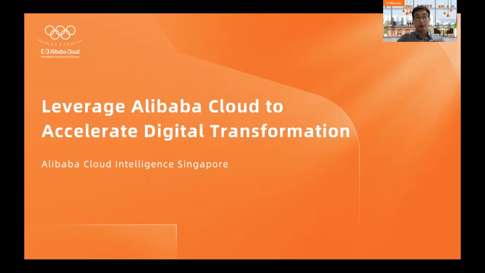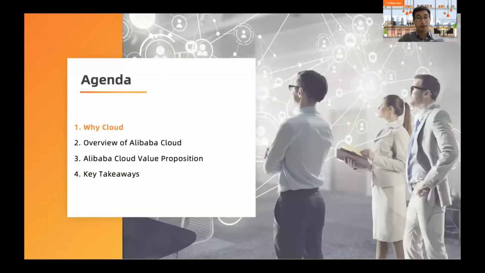So today is my pleasure to present to you how to leverage Alibaba Cloud to accelerate your digital transformation. In today's session, we will mainly cover three topics. First, why cloud? The second is to give you an overview of Alibaba Cloud, so you know who we are. And thirdly, we want to present the key value propositions, right? Why you should choose Alibaba Cloud in your cloud journey.